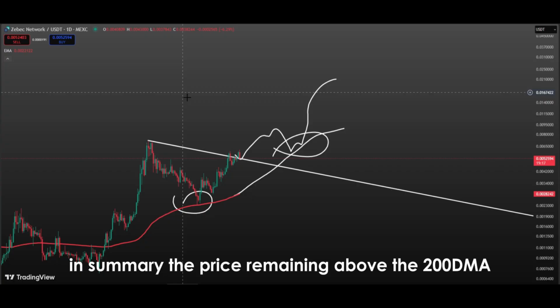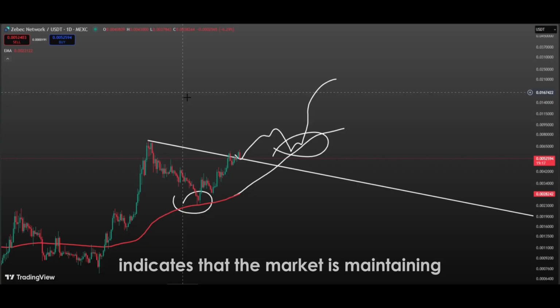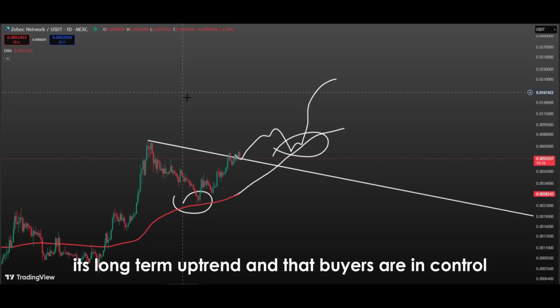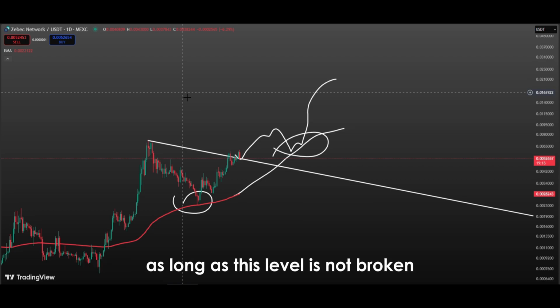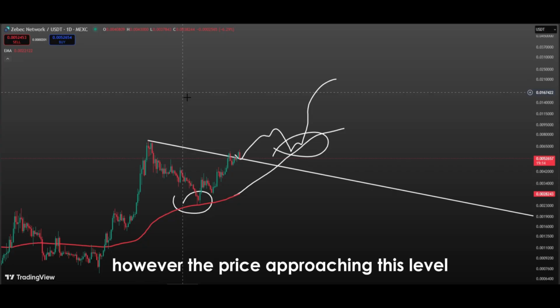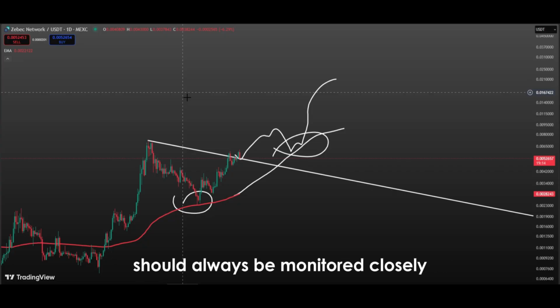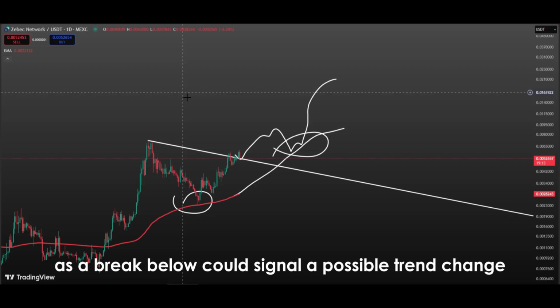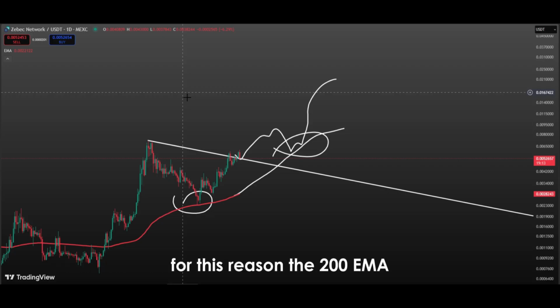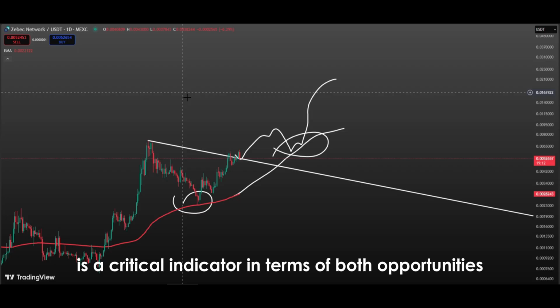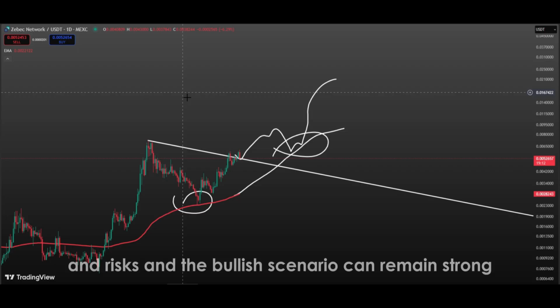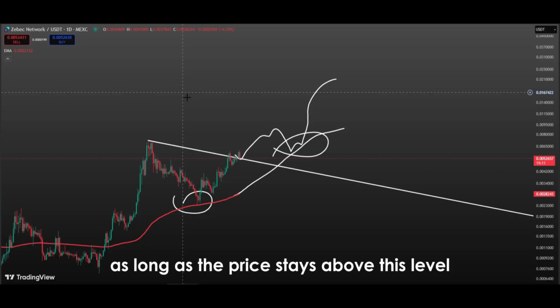In summary, the price remaining above the 200 EMA indicates that the market is maintaining its long-term uptrend and that buyers are in control. As long as this level is not broken, the upward potential remains high. However, the price approaching this level should always be monitored closely, as a break below could signal a possible trend change. For this reason, the 200 EMA is a critical indicator in terms of both opportunities and risks, and the bullish scenario can remain strong as long as the price stays above this level.